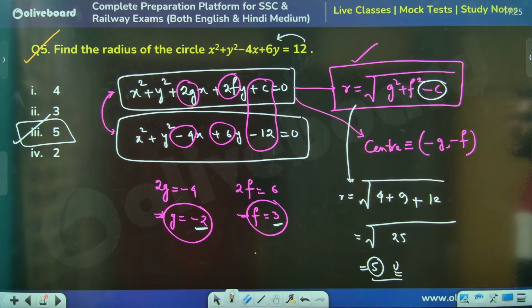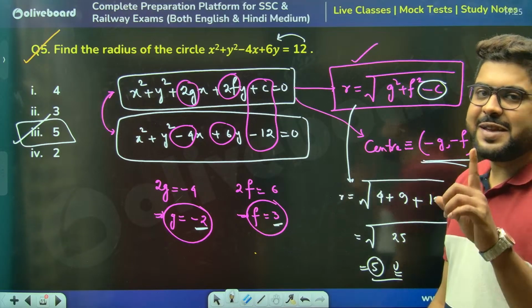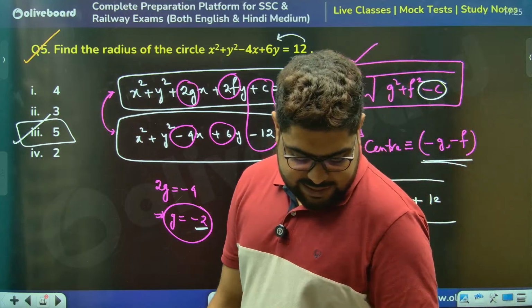Yes, 2 comma minus 3 will be the center. Yes, because minus g comma minus f is the center point. Everybody clear? Everyone clear?